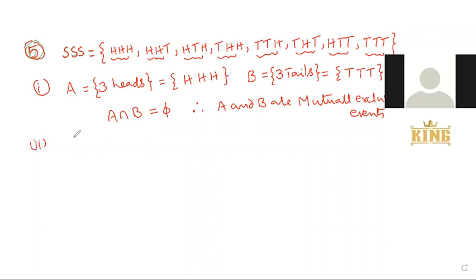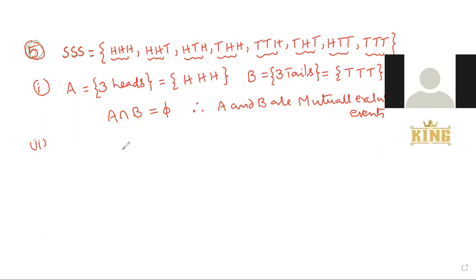Right. The second bit: three events we can take, event A, event B, event C. The three events are mutually exclusive and exhaustive. Exhaustive means covering the sample space.